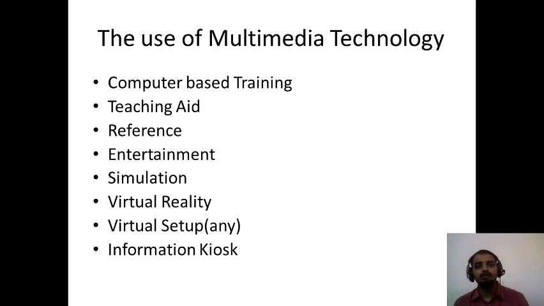Another form is that you will have some videos stored on a particular computer, and the students will come there, listen, and record the things they have been listening to. That is also called computer based training. Also, you are on a system and interacting with that system. That is also one type of computer based training, like browsing the internet, browsing videos, searching for audio clips, or searching for data.